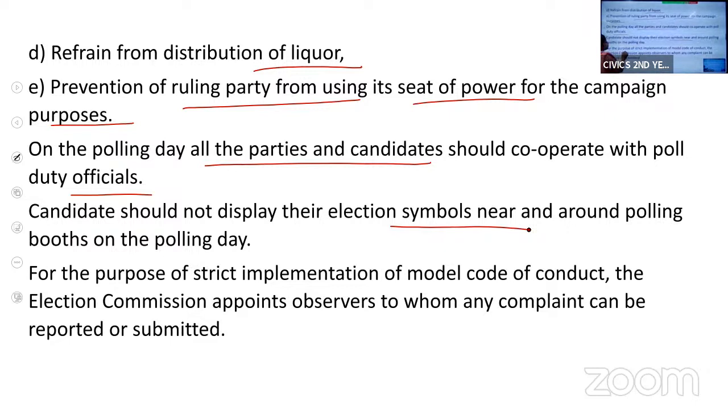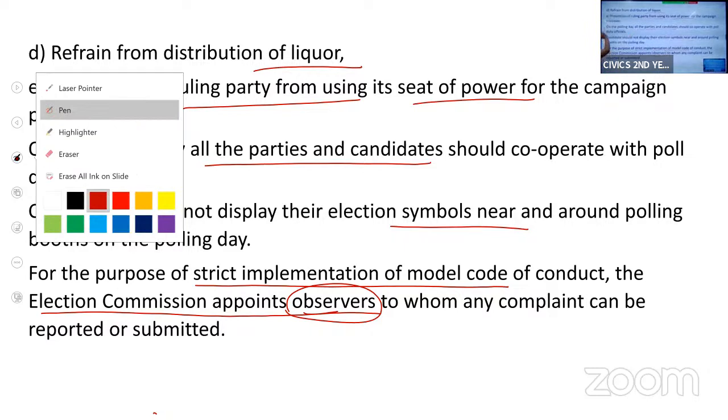For the purpose of strict implementation of the Model Code of Conduct, the Election Commission will appoint observers. These observers can report to the Election Commission. Even the public can complain to the observers, and they can report the same to the Election Commission. I hope I'm clear with this.